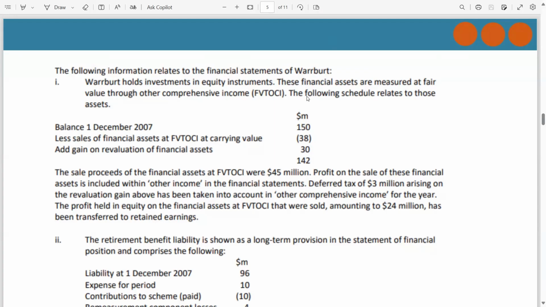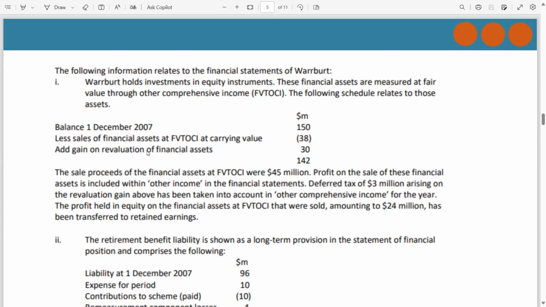It is much clearer from this line that this is an IFRS 9 financial instrument, and the category is financial asset recorded at fair value through OCI. The following schedule relates to those assets. Balance on 1st December 2007, 150. Then sales of financial assets at fair value through OCI at carrying amount, 38. Gain on revaluation. This is a fair value change.